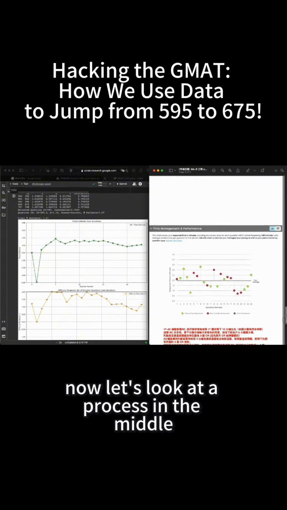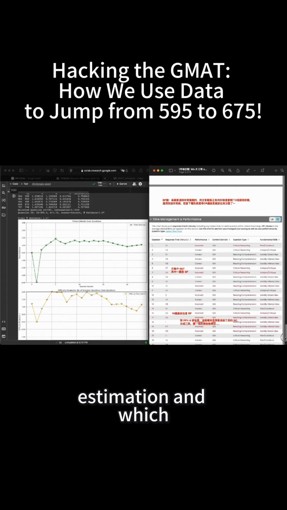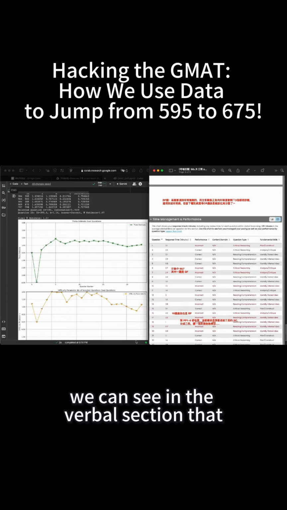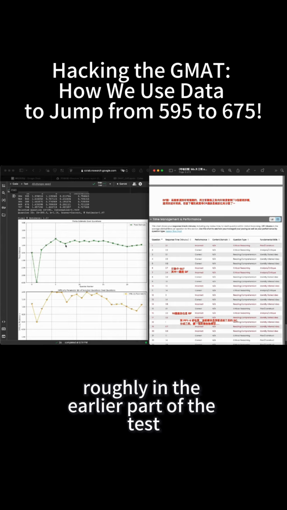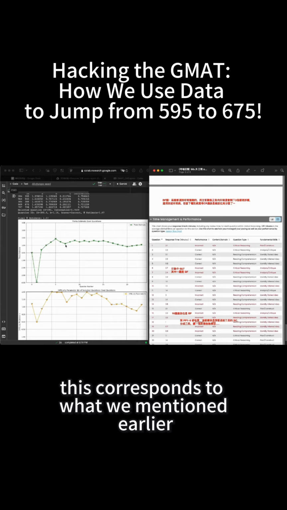estimated outcome. Now, let's look at the process in the middle and see which questions have a greater impact on the score estimation and which questions are the ones I got wrong but shouldn't have. We can see in the verbal section that roughly in the earlier part of the test, the questions have a significant impact on the percentile estimation. This corresponds to what we mentioned earlier.